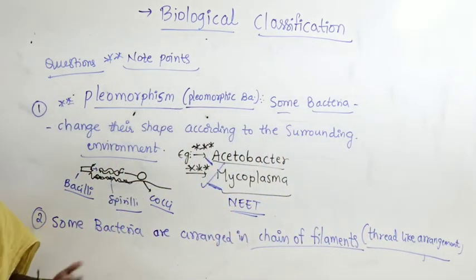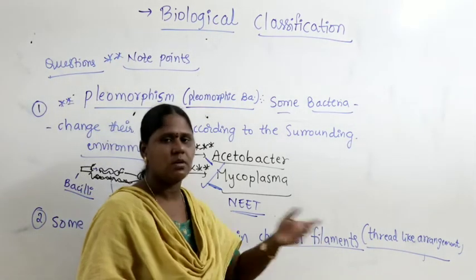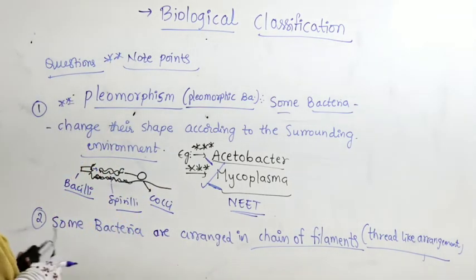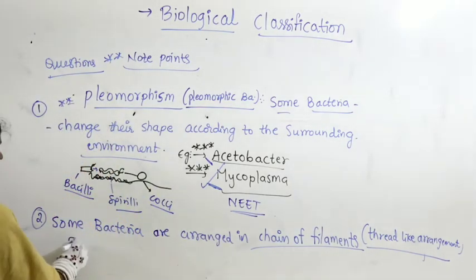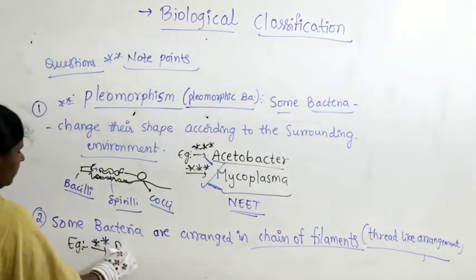I am just trying to give you an easy and convenient statement for you to remember. So some bacteria, if you look at their arrangement based upon the structure, are arranged in a chain of filaments, or they appear in a thread-like arrangement. You can take such an example, Beggiatoa.